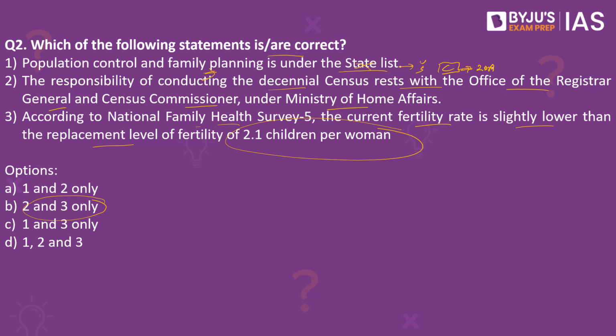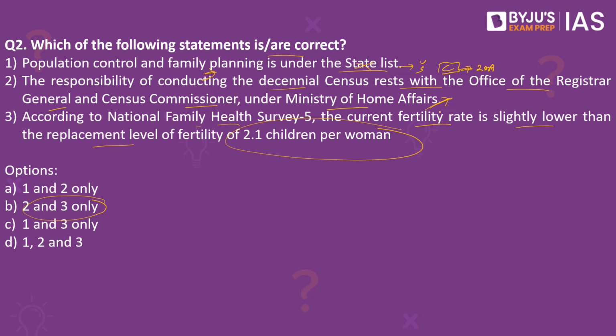When we look into the second statement, the responsibility of conducting the decennial census rests with the Office of Registrar General and Census Commissioner under the Ministry of Home Affairs. This is a right statement. So basically, the Registrar General and the Census Commissioner of India will arrange, conduct, and analyze the results of the demographic surveys of India, including the Census of India and the Linguistic Survey of India as well. So the second statement is right.